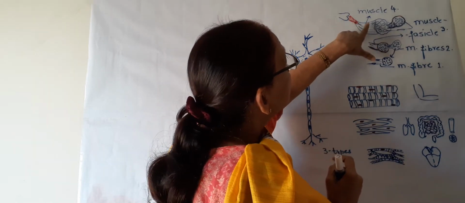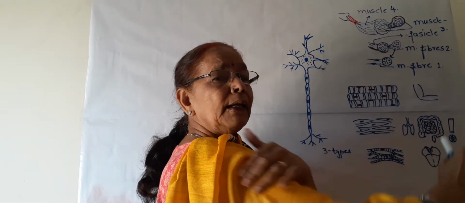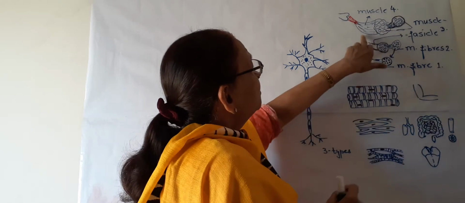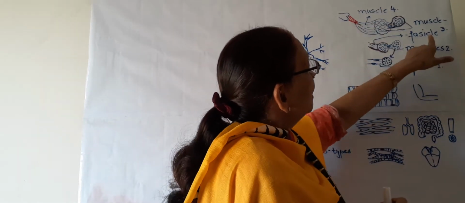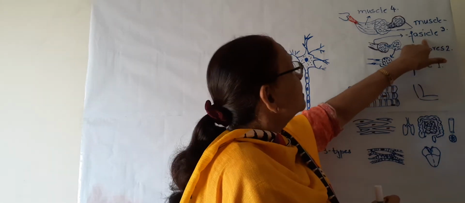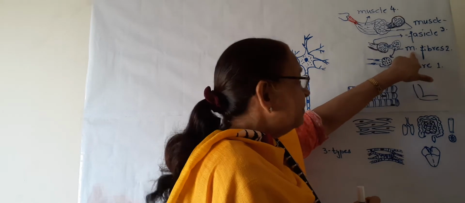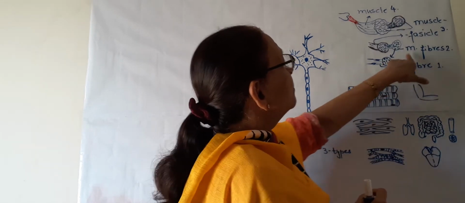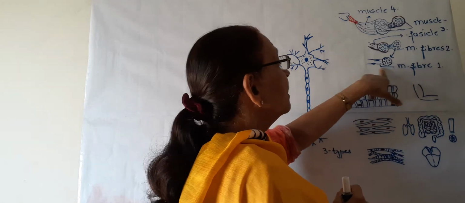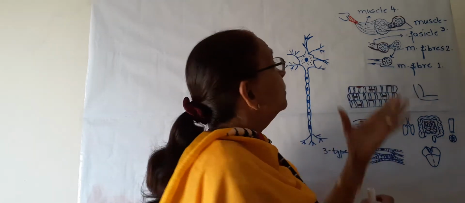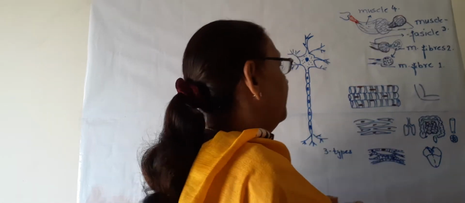So this is a complete muscle we have in our arms, everywhere in our body. The muscle has muscle fascicles, and each fascicle has a bundle of many single muscle fibers. This is how muscles are formed.